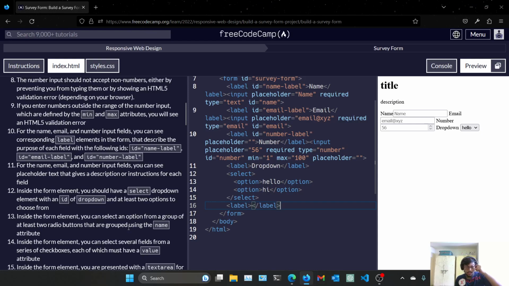And now inside, we have to put the radio buttons. Type equals to radio, and here we have a radio button. Just copy it, select, at least two. We need at least two, so paste it here. Radio button, group using name attribute.